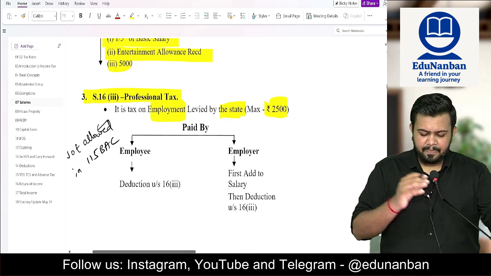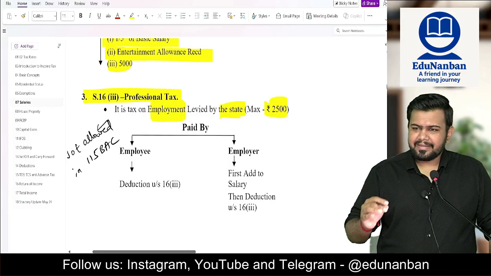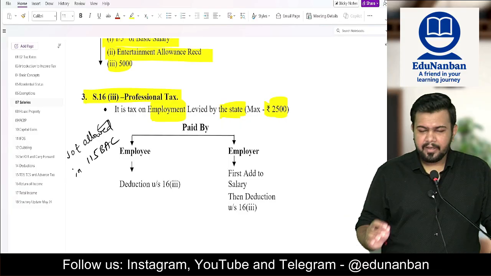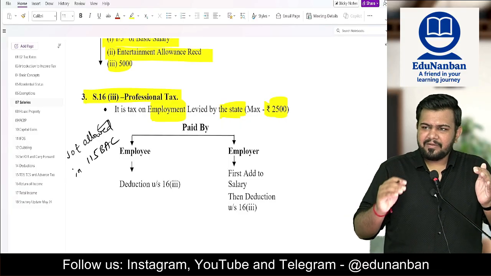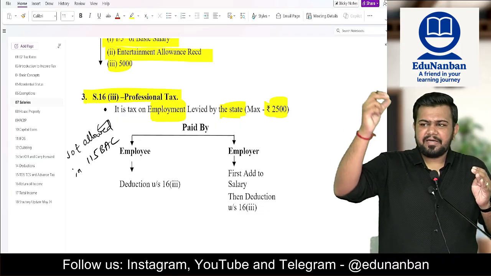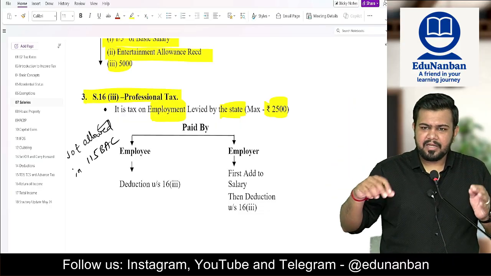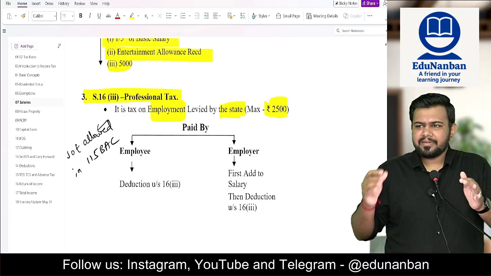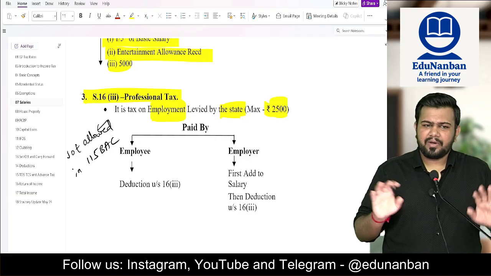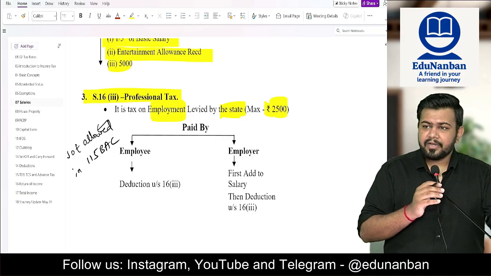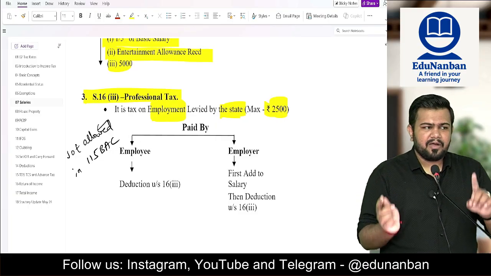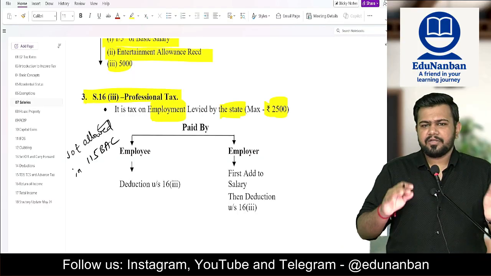Next, professional tax. Professional tax is the tax on employment paid in that particular state. If professional tax is paid by the employer, then first add it to the salary and then take deduction. If it is paid by the employee, then directly take it as deduction. No need to add it to the salary. Moreover, professional tax is also only allowed in the old regime, not allowed in the new regime.